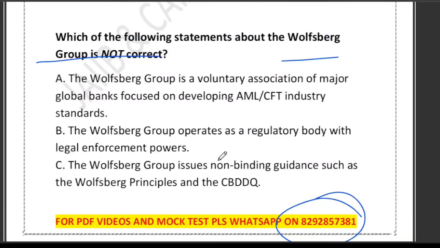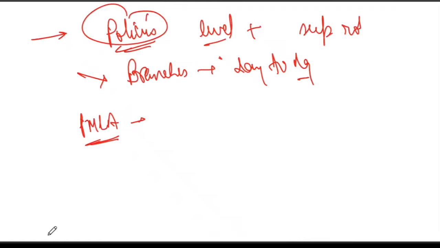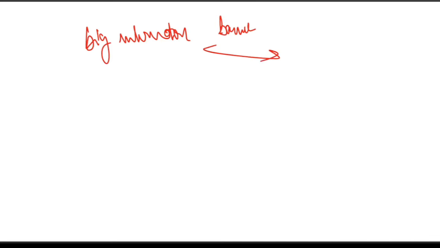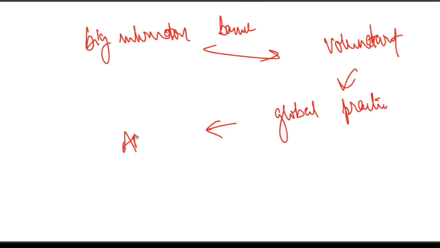So which option do you think is not correct? If you look at option number A, first of all, if we talk about this Wolfsberg Group, just remember it. This is a group of big international banks that came together voluntarily, right? What is the main goal? Their main goal is to improve the global practice in AML and CFT. That is the main goal.